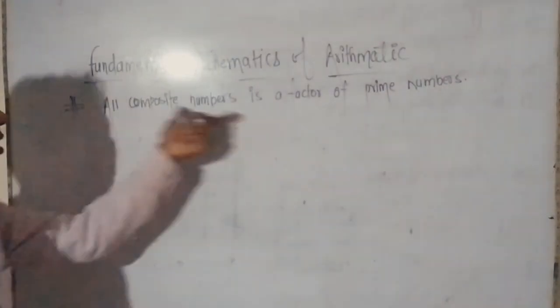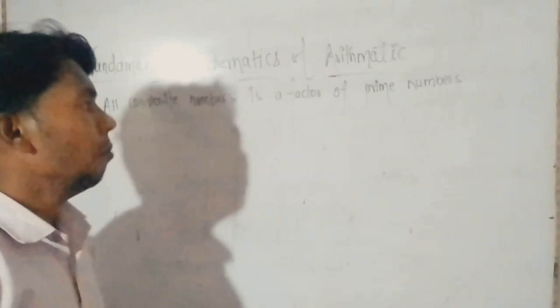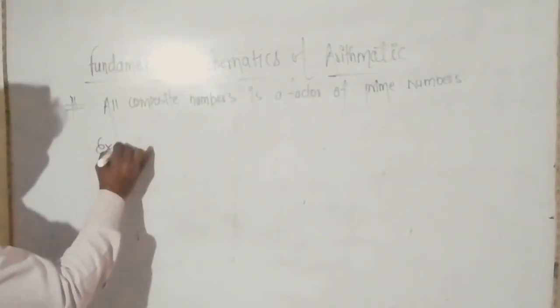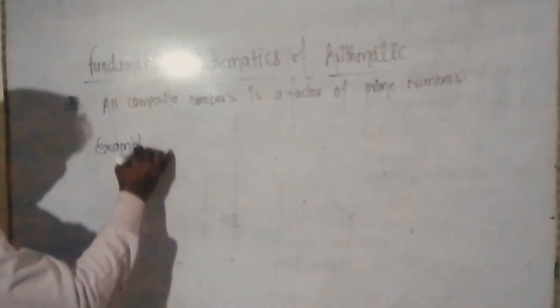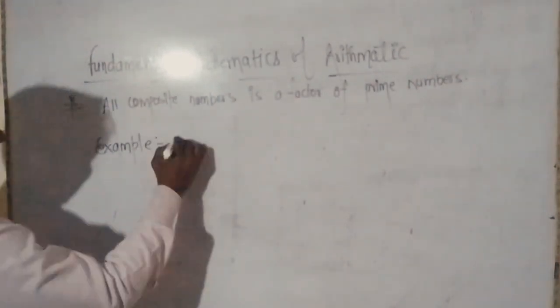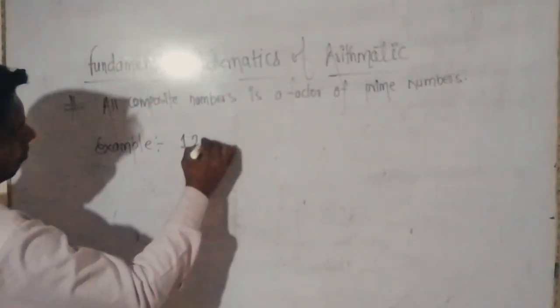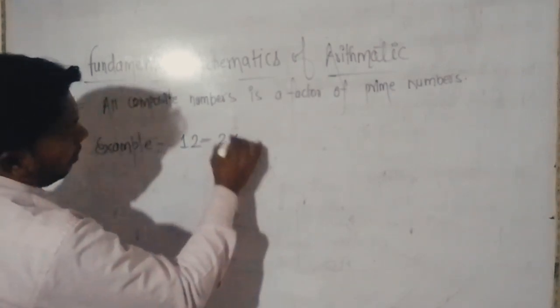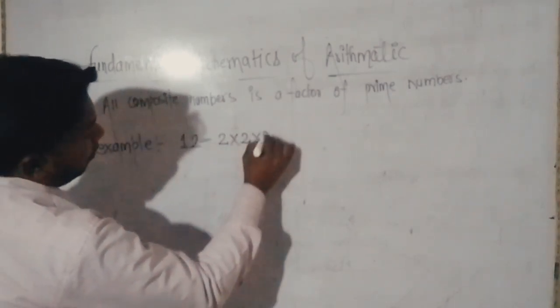All composite numbers are a product of prime numbers. For example, 12 is a product of 2 into 2 into 3.